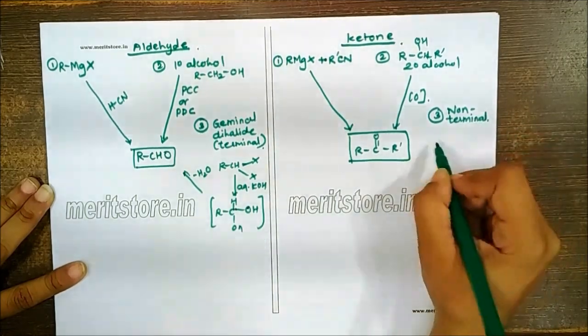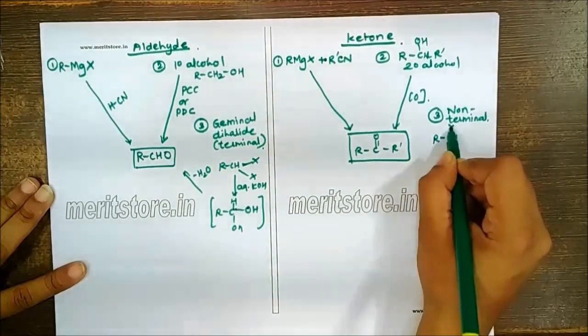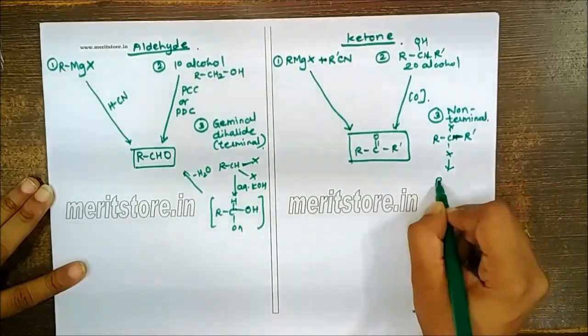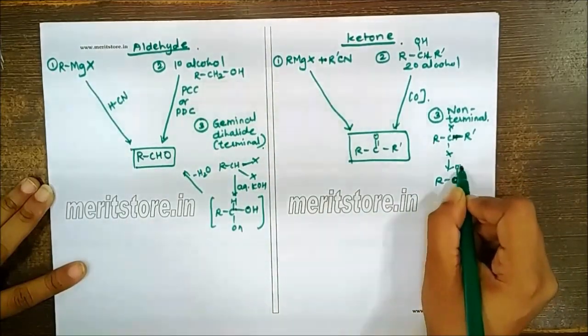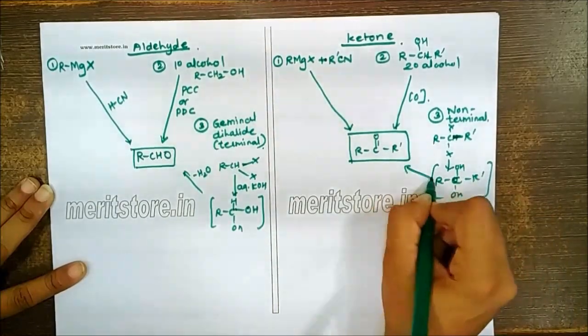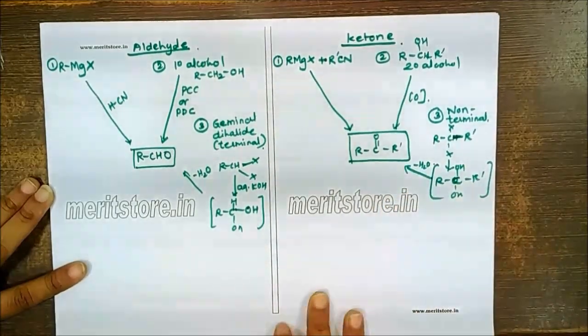geminal dihalide. So non-terminal geminal dihalides will be like this, which will give you a diol compound, which is also non-terminal and unstable, and will give you formation of the ketone.